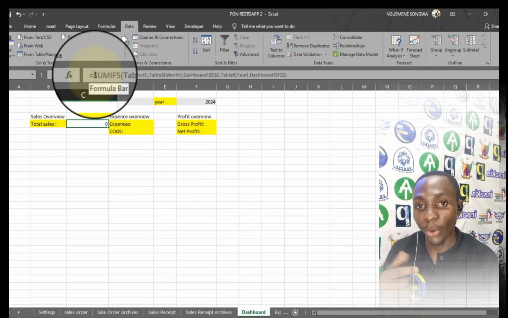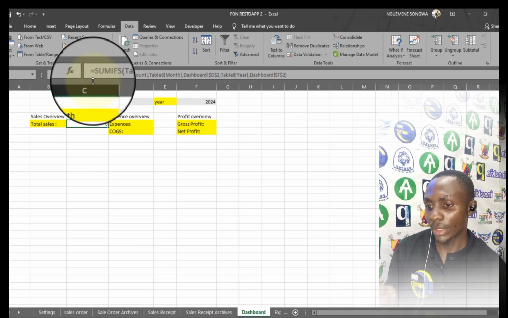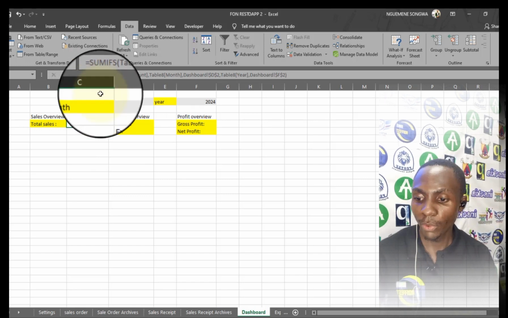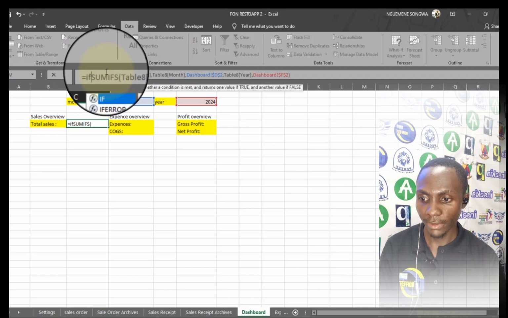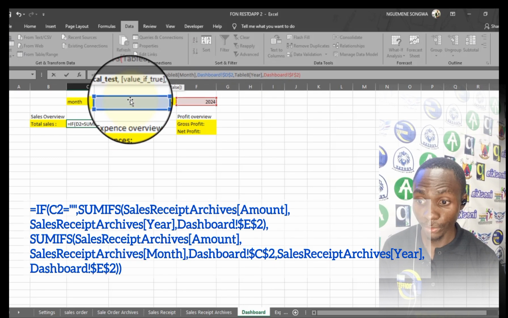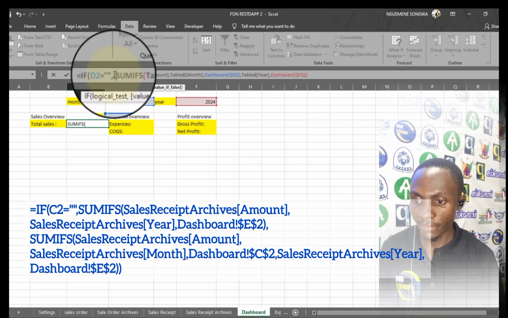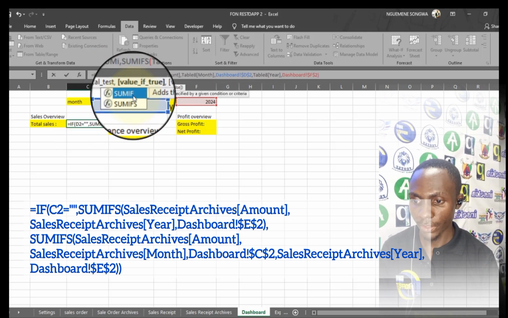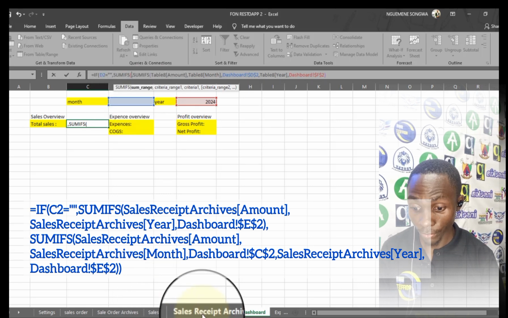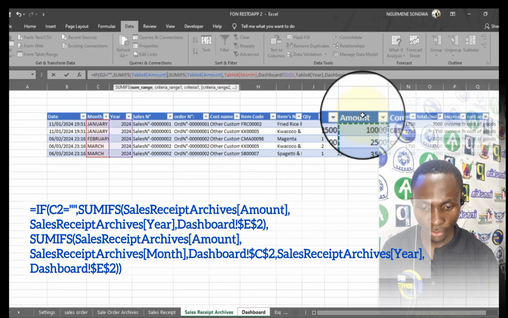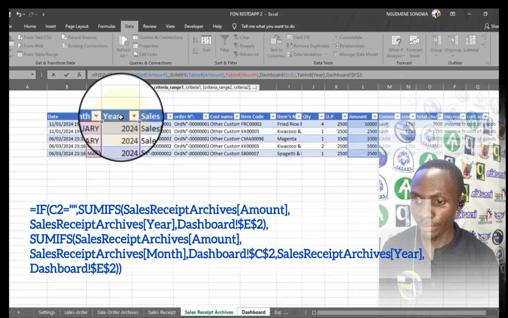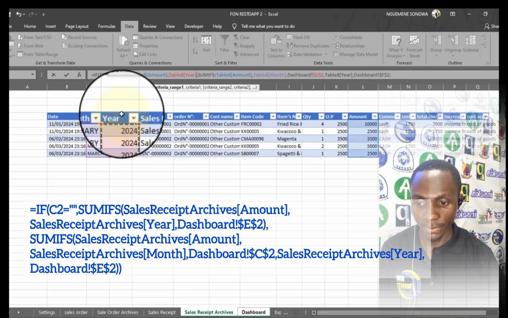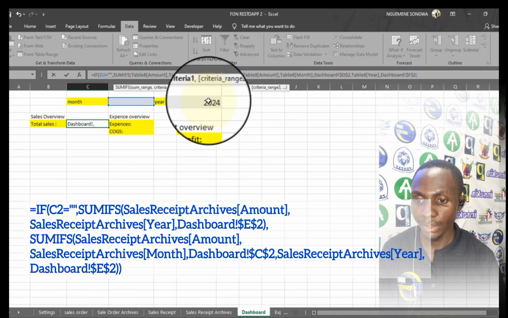In that case, I'm going to further condition this function so that it can give me the outcome I need. So what I'm going to do is say IF this cell is equal to nothing, then it means if there is nothing in that cell, then it should do something for me. The value in case there is nothing should be the SUMIFS. Now the sum range should be the total amounts, total revenue. The criteria range should be in terms of year, not month, and the criteria in the criteria range should be this year.